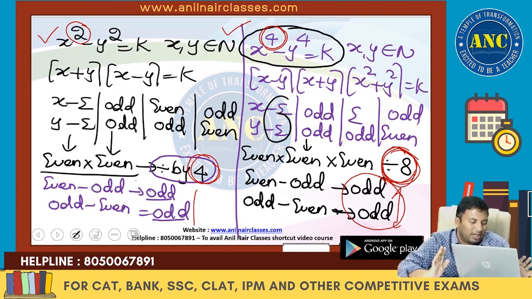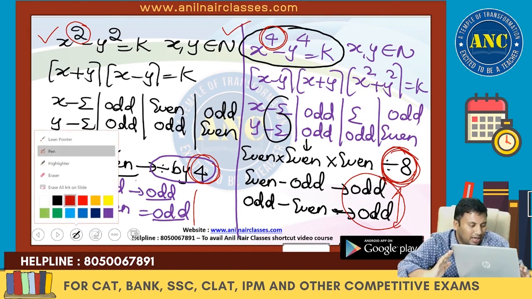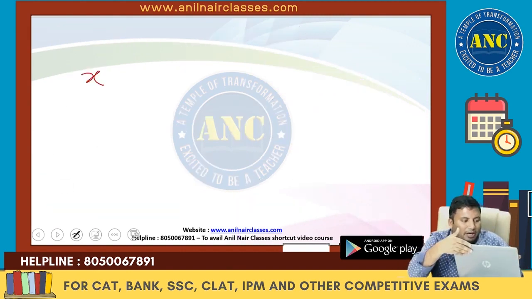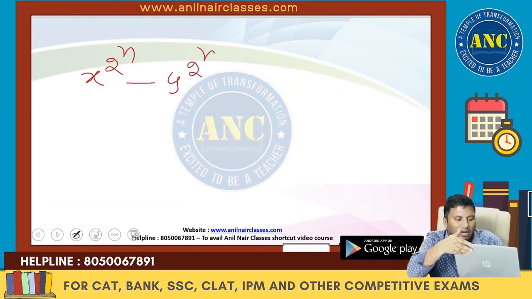x power 4 minus y power 4 equivalent to k. Now we will write x power 2 power n minus y power 2 power n equivalent to k.